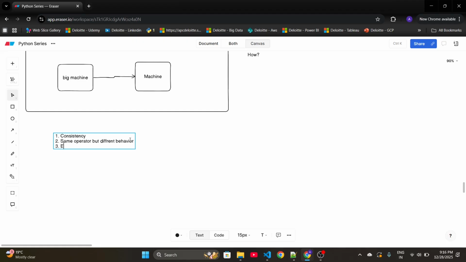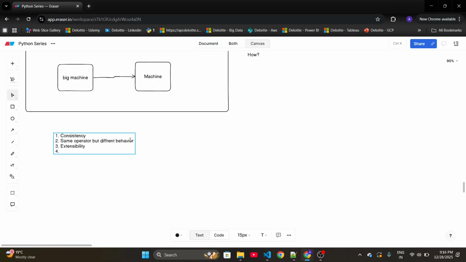The third thing is extensibility. We have access to the methods of the class from which the object is created. If we want to add new features, we don't need to make any changes in the object. We can simply add a new method to the class and all the objects of the class can access that method. For example, for string, we can add a new method in the string class and all the objects of the string class will have access to that method.